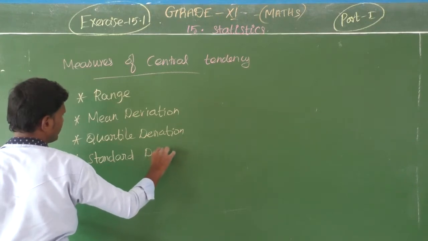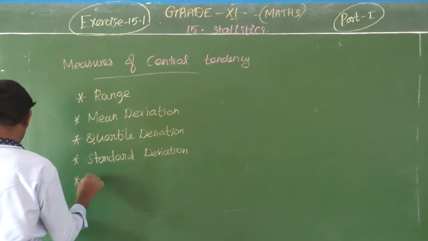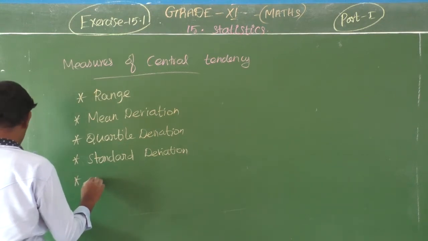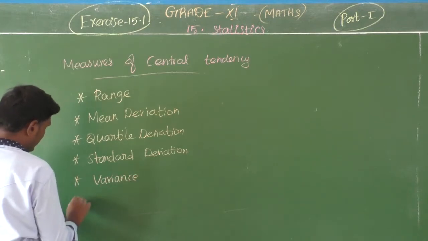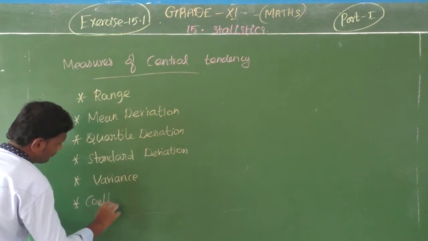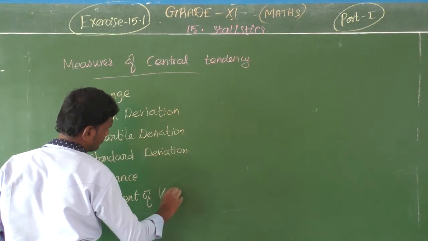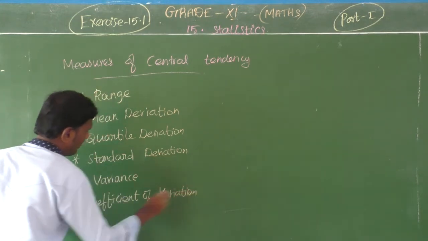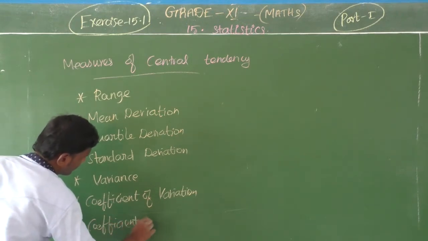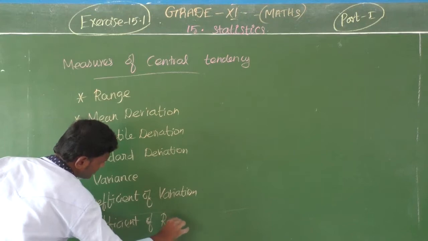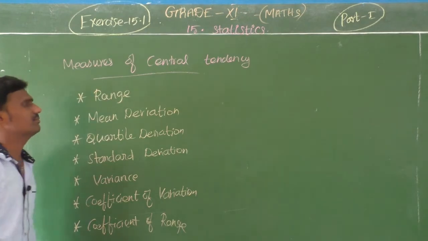Okay, and the next one is variance. And then coefficient of variation. Then finally coefficient of range. So these are all in your measures of dispersion.